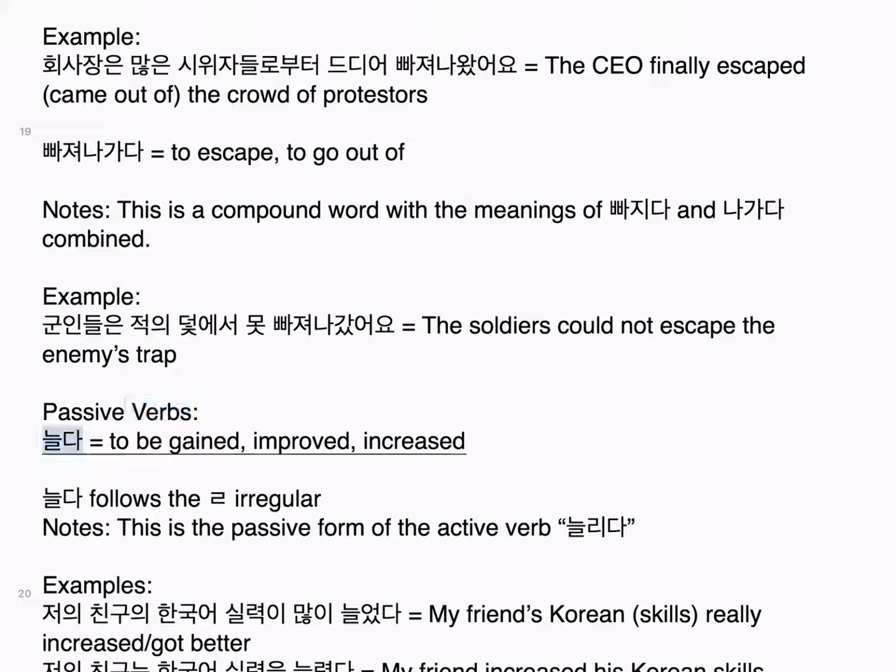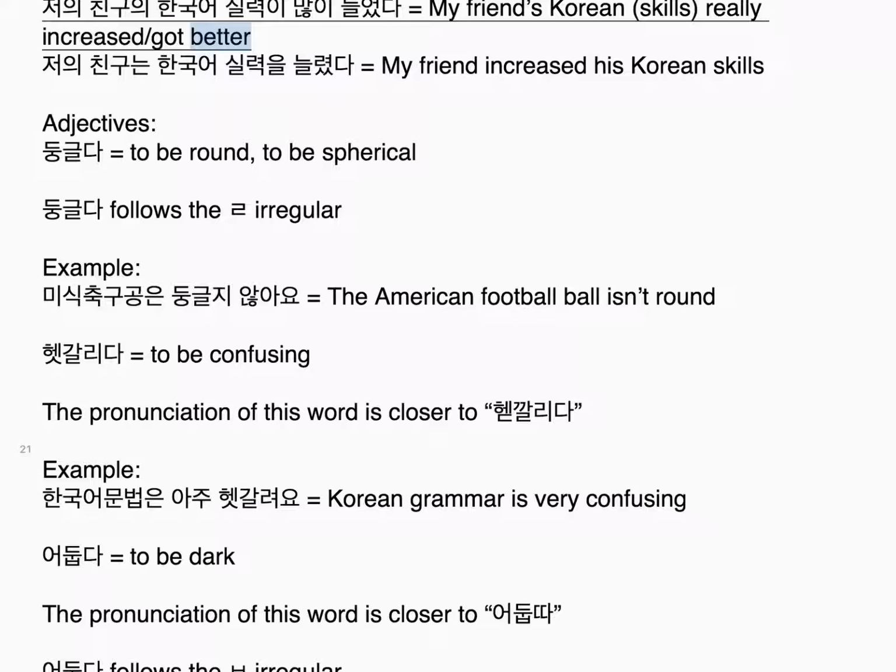Passive verbs. 늘다, to be gained, improved, increased. 늘다 follows the 리을 irregular. Notes: this is the passive form of the active verb 늘리다. Examples: 저의 친구의 한국어 실력이 많이 늘었다. My friend's Korean skills really increased, got better. 저의 친구는 한국어 실력을 늘렸다. My friend increased his Korean skills.